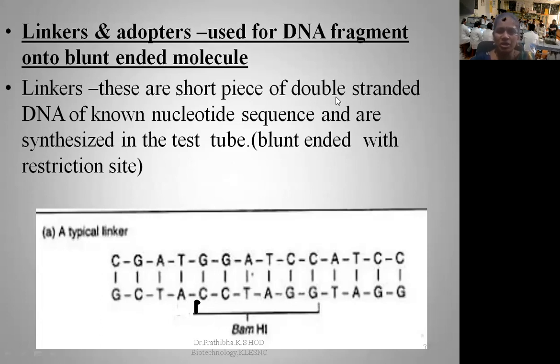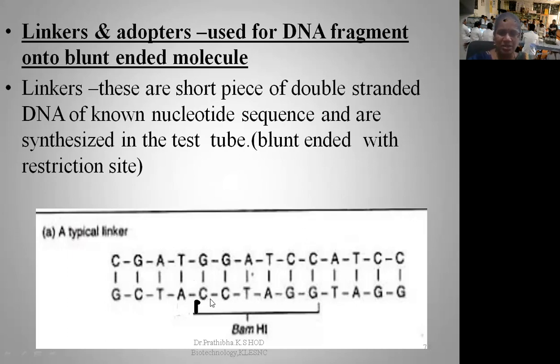Linkers are short pieces of double-stranded DNA of known nucleotide sequence, synthesized in a test tube. These linkers are blunt-ended and contain a restriction site. Please keep this in mind. For example, this is a typical linker.